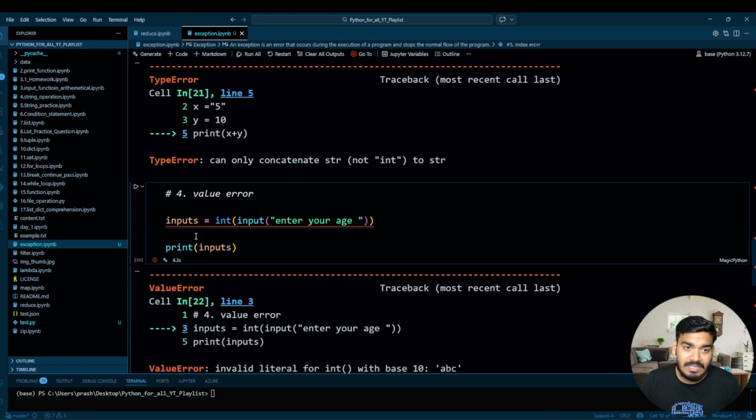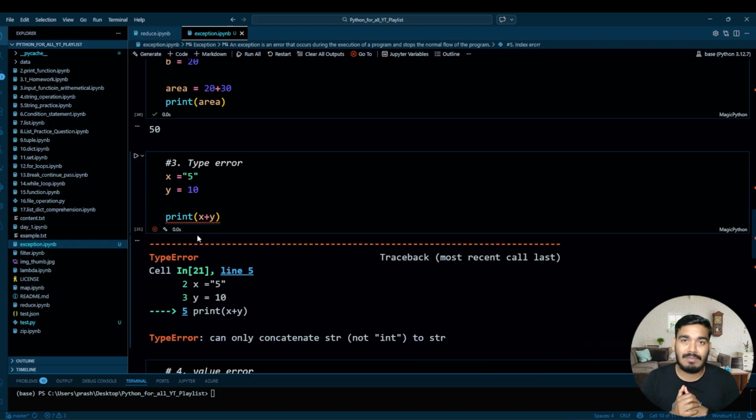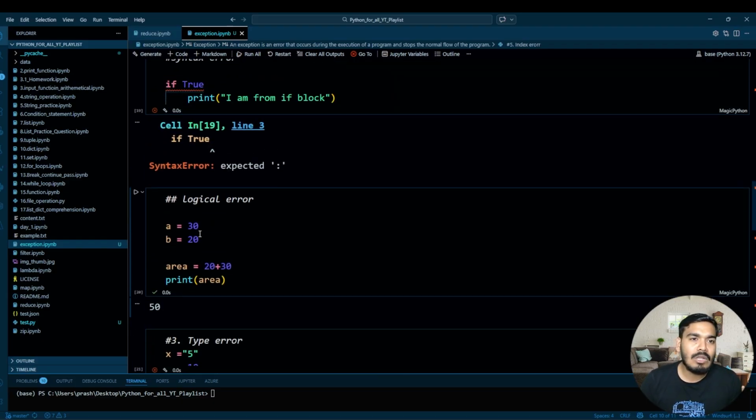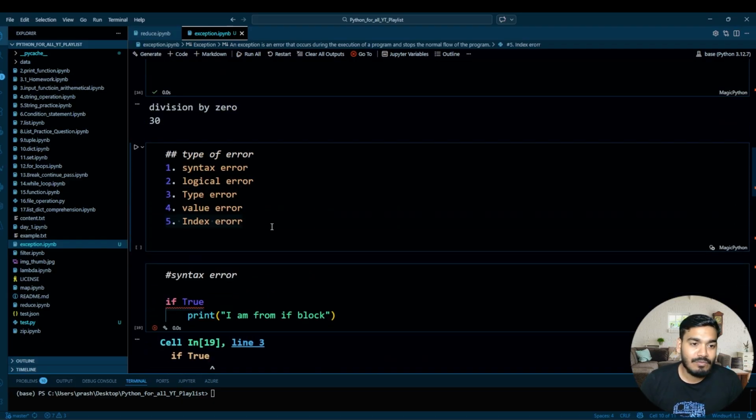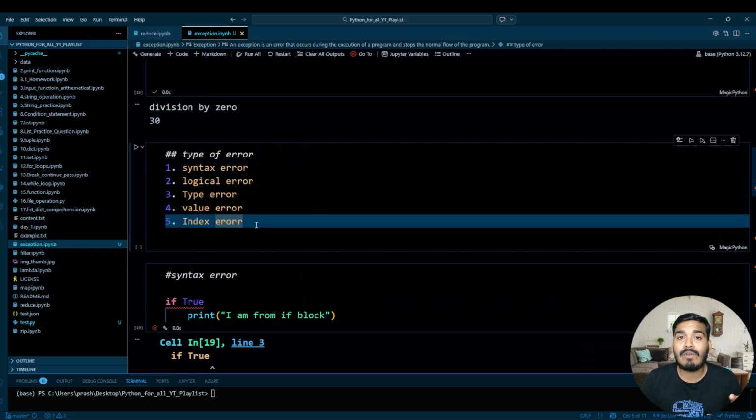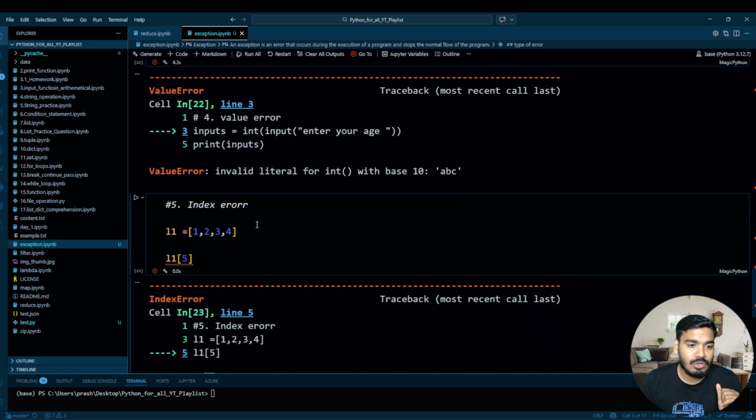So these are the basic errors, and there are a lot of errors actually. But we as developers, as data scientists, or AI developers, whatever you call, we need not memorize all those errors. We have exception handling that will take care of the error. It will show which kind of error this is. Let me show you that.